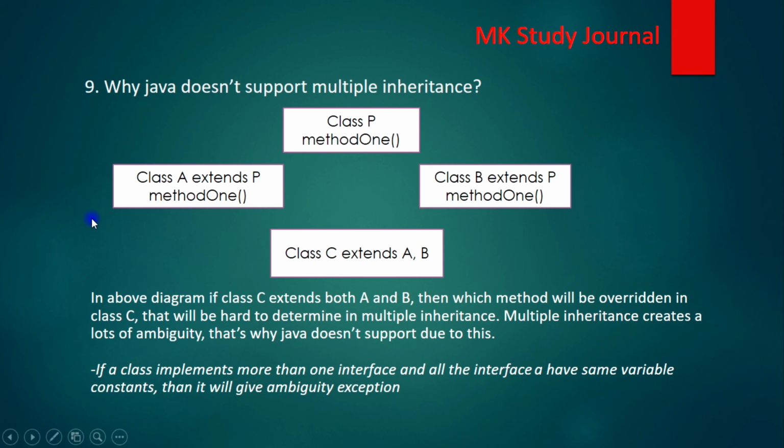One point to remember: we can implement multiple interfaces in Java. Then again an ambiguity problem could be created. If we are implementing two interfaces and both have the same constant declaration for that variable, it will give an ambiguity error. So that's all about multiple inheritance. Let's move to the next question.